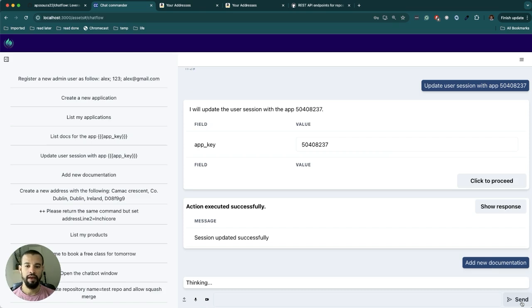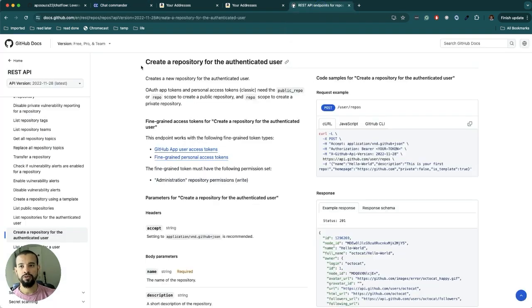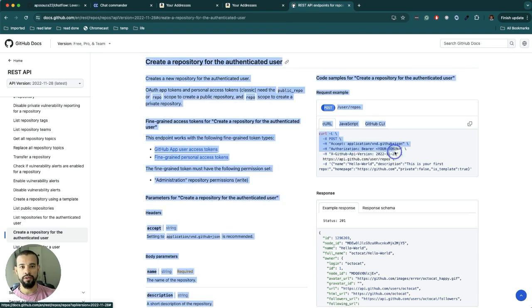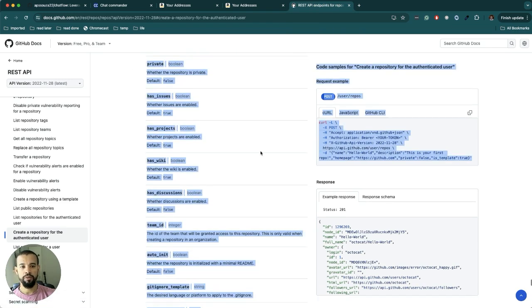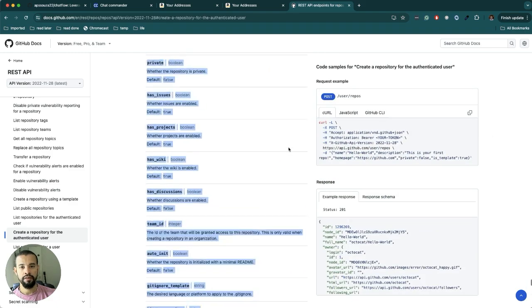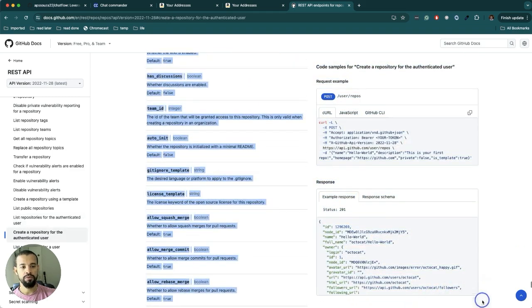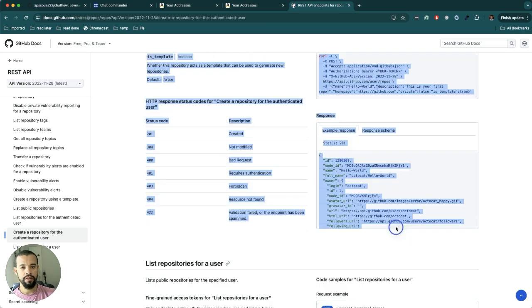Then I'll add a new documentation for this app, and then I can start to ask for tasks that would be described in this documentation. To create a new repository on GitHub, you basically follow this documentation here. So I will copy all that and add it to our system. Then our system should be able to start creating repositories following this documentation.